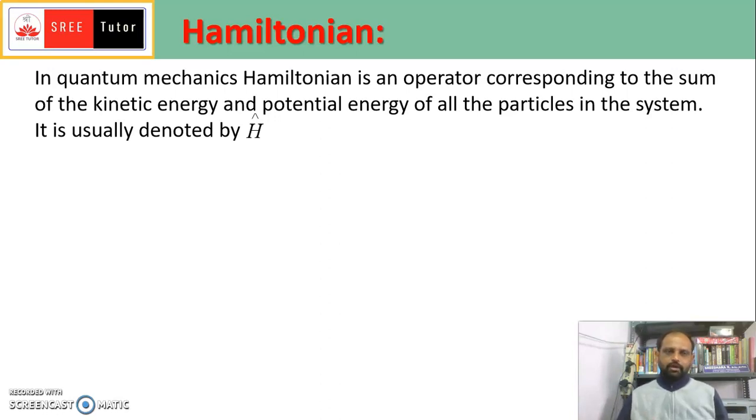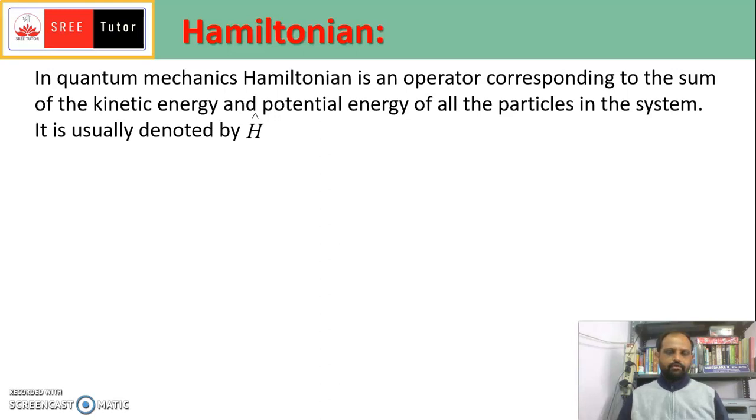The Hamiltonian in quantum mechanics corresponds to the sum of the kinetic energy and potential energy. So the total energy is nothing but the sum of the kinetic energy and potential energy. Whatever the wave function which describes the quantum state, in which a number of particles may be present in that system, when this operator operates on such wave functions, you will get the total energy, or the sum of the kinetic energy and potential energy of all the particles present in that system.